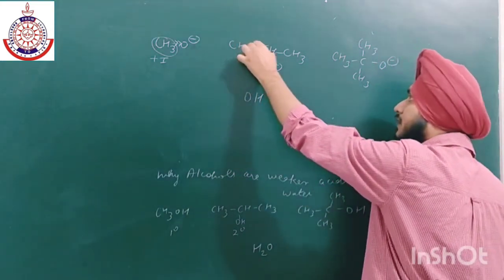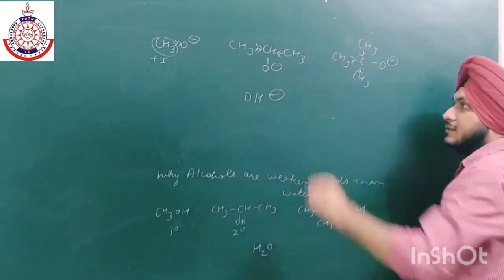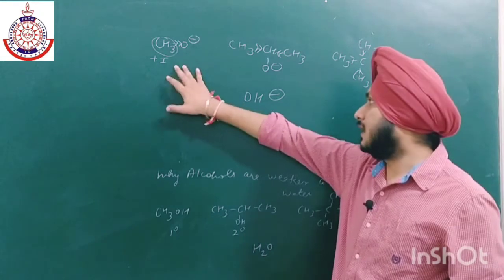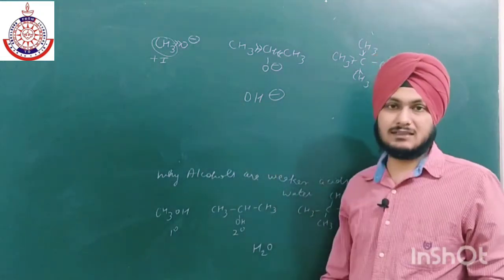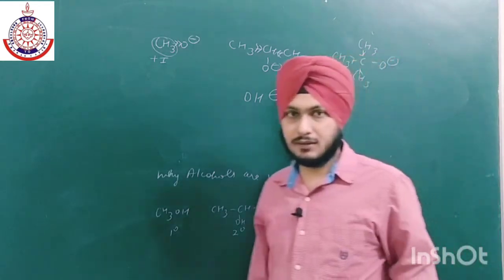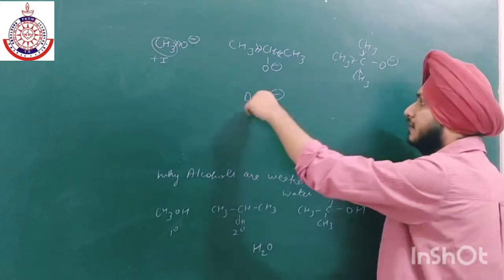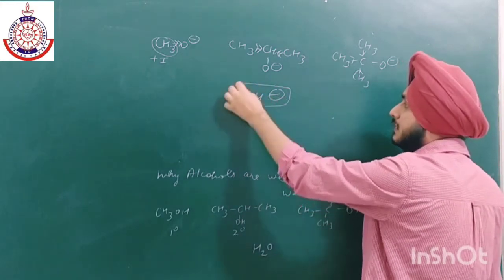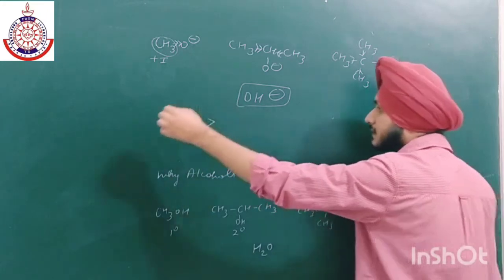Here we have two such groups, and here we have three such groups. And here there is no group, there is just H. So H का जो plus I है, it is very poor, and CH3 जो है वो बहुत अच्छा plus I group है. So now the stability order is OH negative, then the stability order.